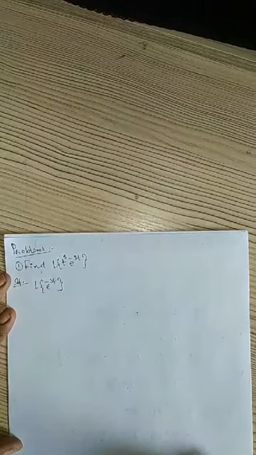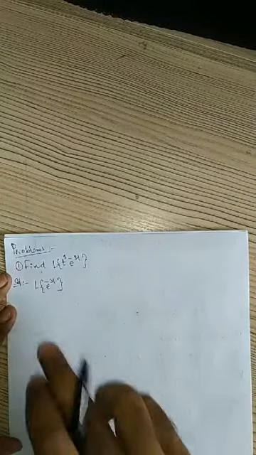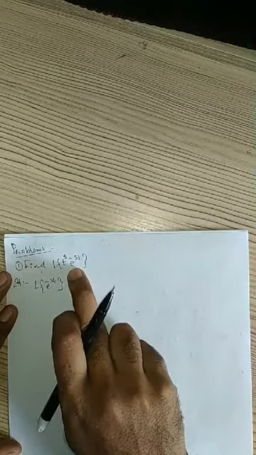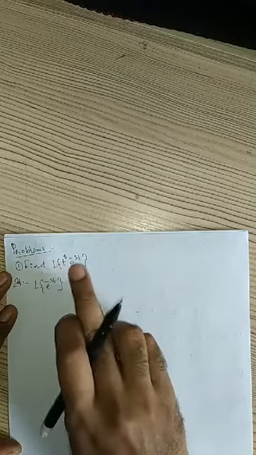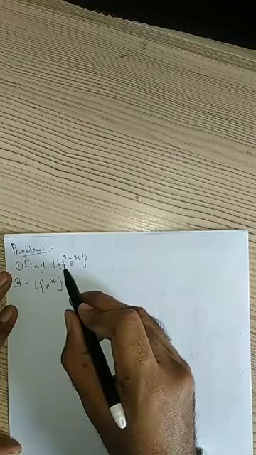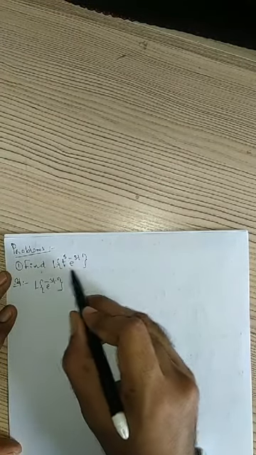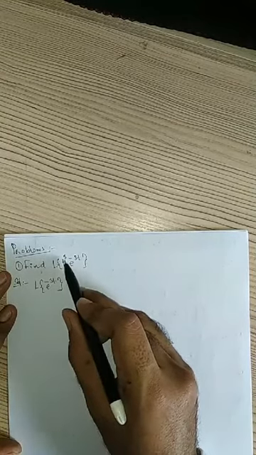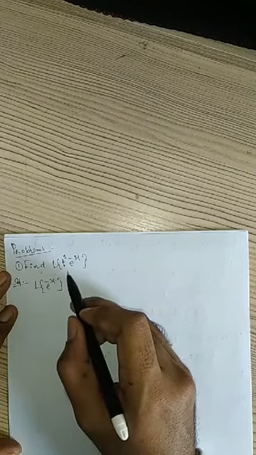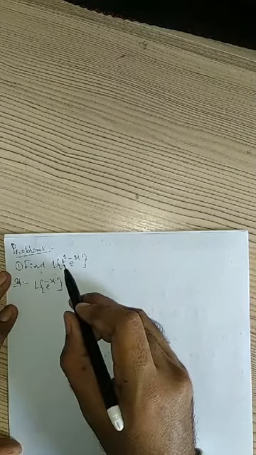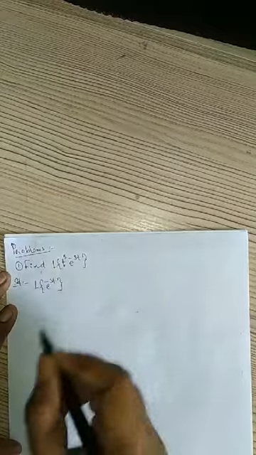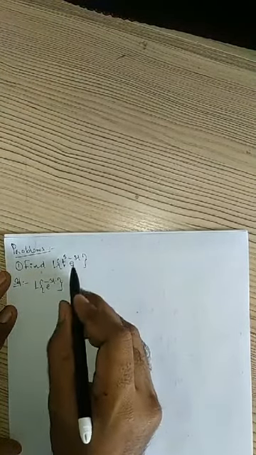Right? See, this problem can be solved in two ways. One is what I am going to do now. First I will find the Laplace transform of this function, then I will use the Laplace transform of multiplication by t power 3. Or else, first we can compute the Laplace transform of t cube, then the Laplace transform of e power at into f of t. That is the first shifting theorem, that also we can apply here. For that we need to find the Laplace transform of t cube first, then the Laplace transform of e power at into t cube, right? But here I am going with the Laplace transform of e power minus 3t first.